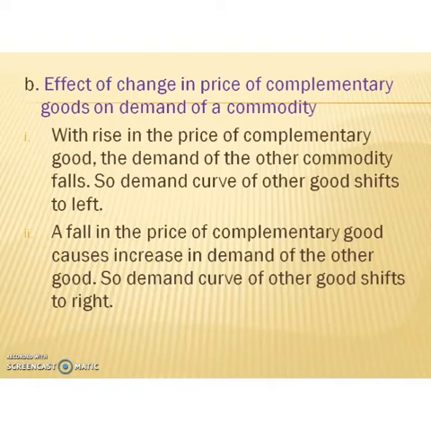This is because of the fall in demand of cars. If there is no car, there is no use of petrol. So if the price of a car increases, the demand for cars decreases, and also the demand for petrol decreases.